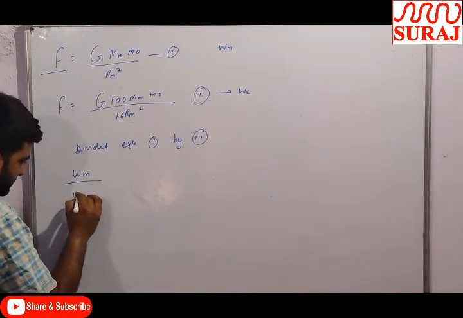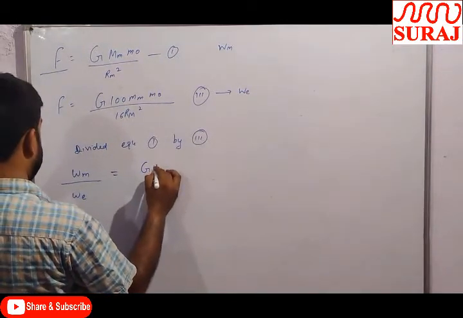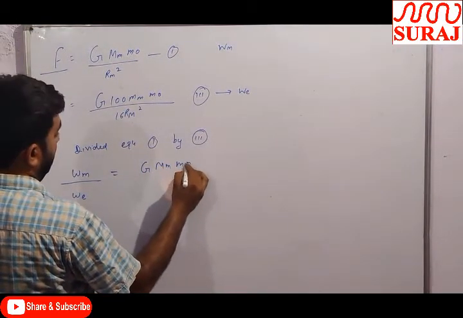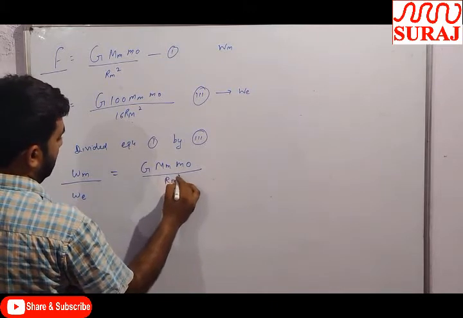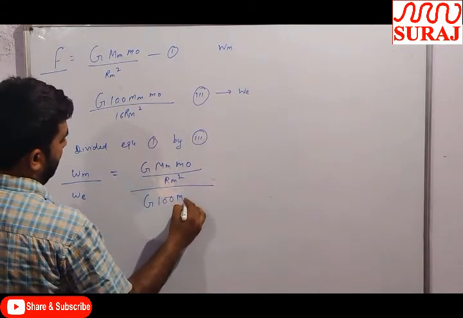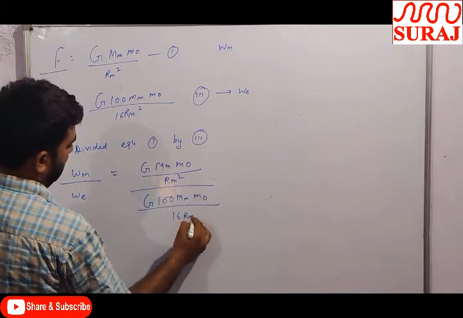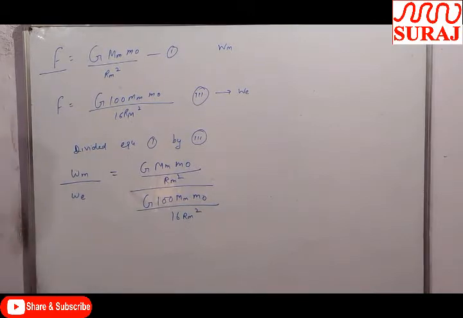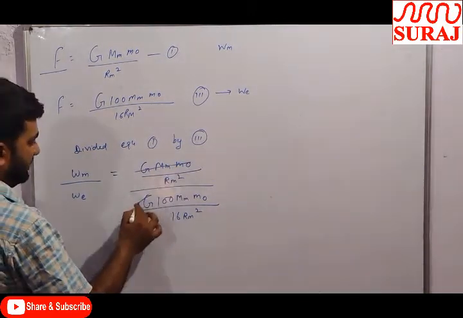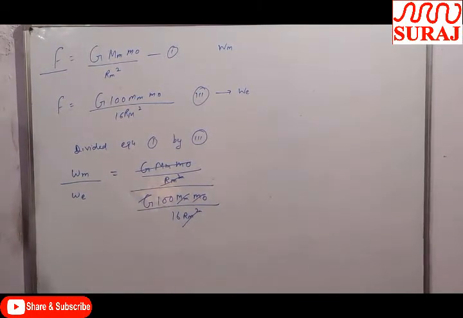So weight on moon divided by weight on earth is equal to G mM m naught upon Rm squared divided by G 100 mM into m naught upon 16 Rm squared. G mM m naught cancels with G mM m naught, Rm squared cancels with Rm squared.